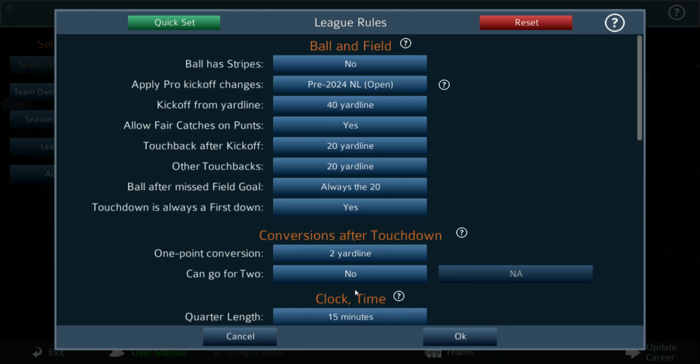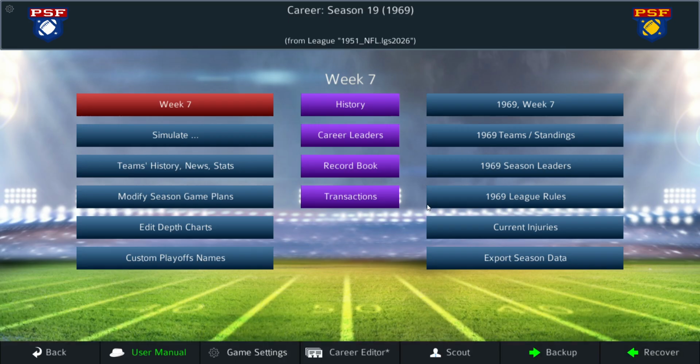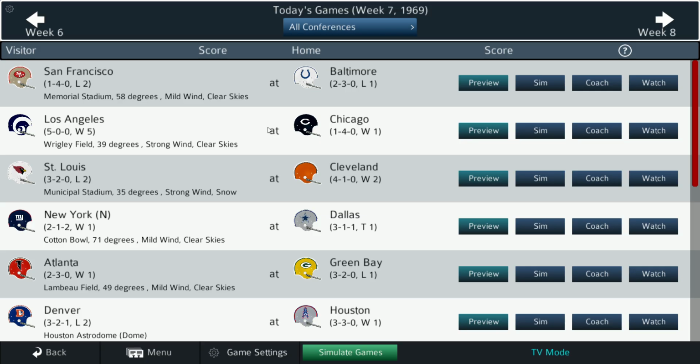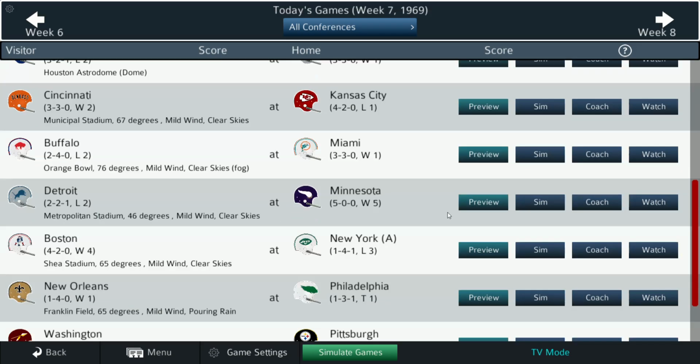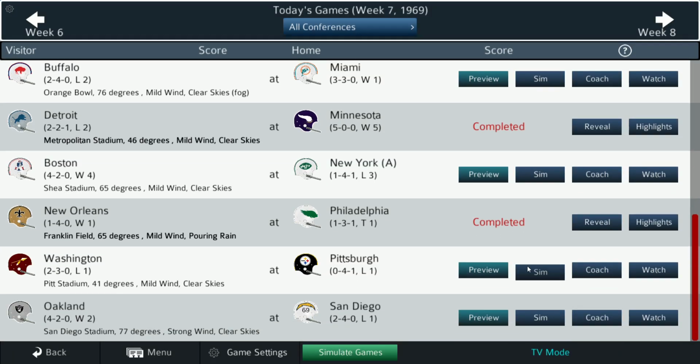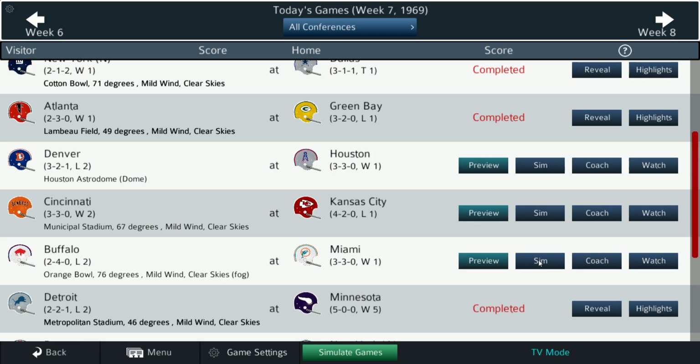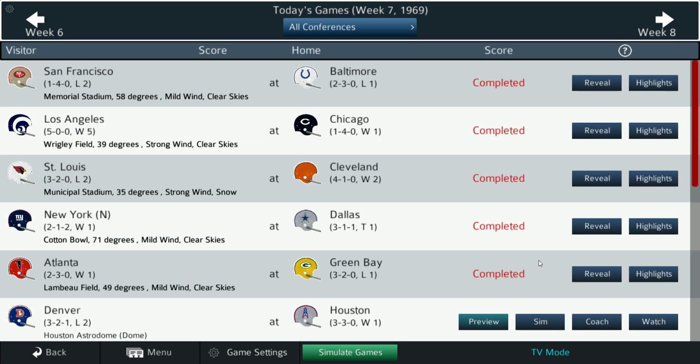All right, let's see. We're in NFL mode, so let's go to Week 7 and do the NFL games. Oops, let's do the AFL games. Is that everything? It is.